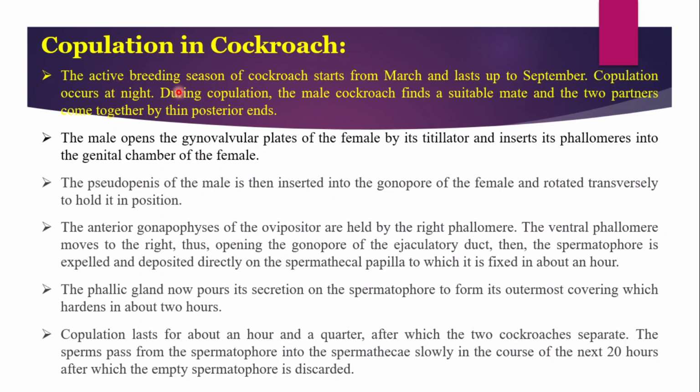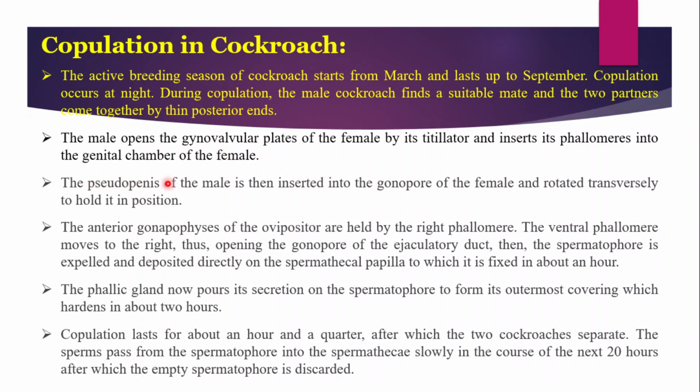Copulation occurs at night. During copulation, the male cockroach finds a suitable mate and the two partners come together by their posterior ends. The male opens the gynovalvular plates of the female by its titillator and inserts its phallomere into the genital chamber of the female.